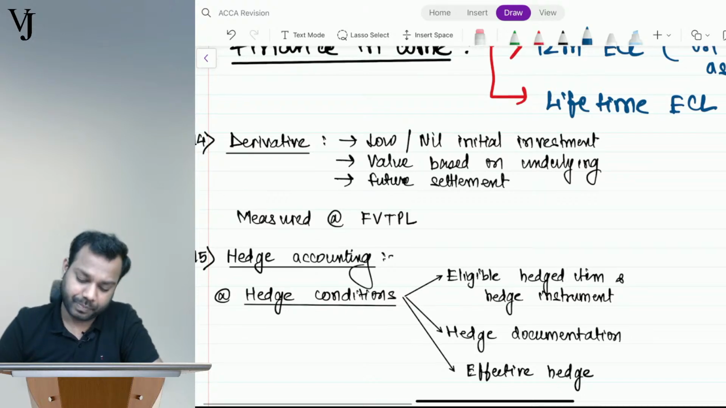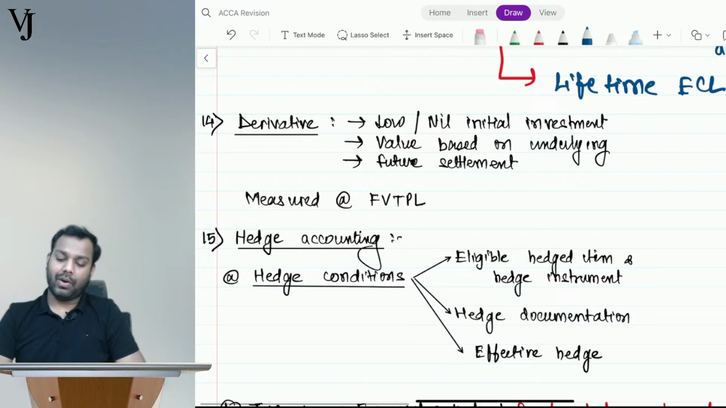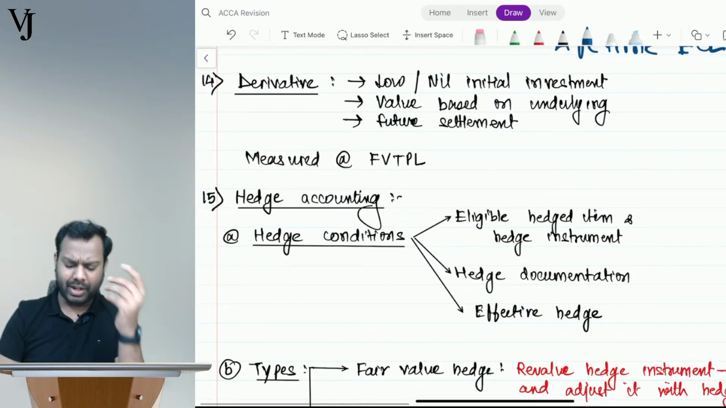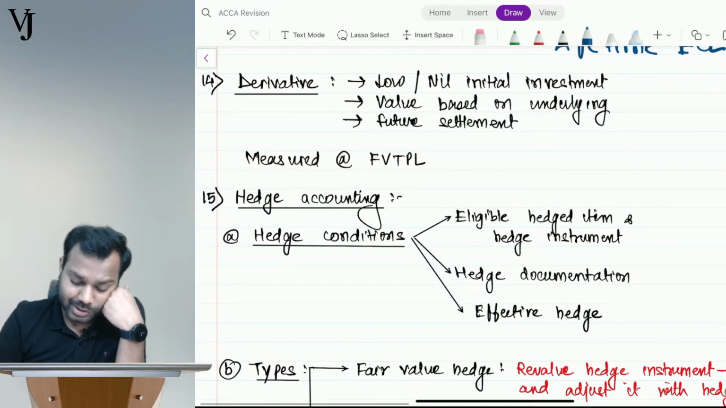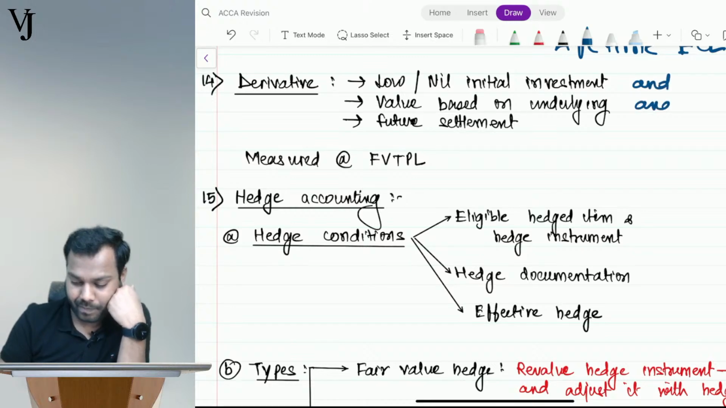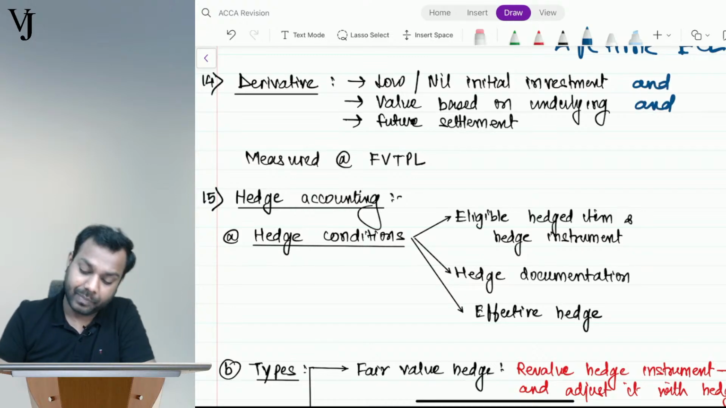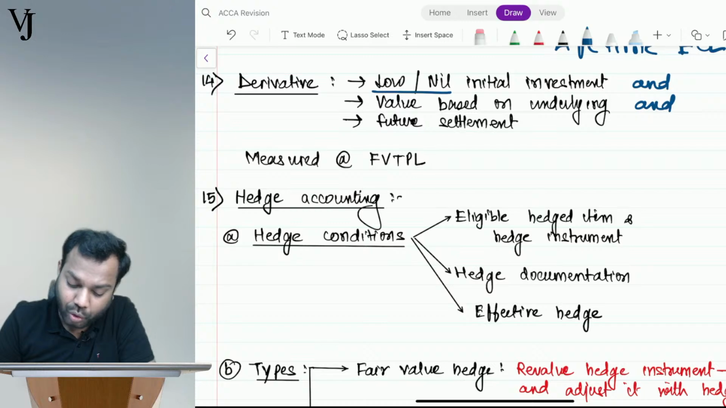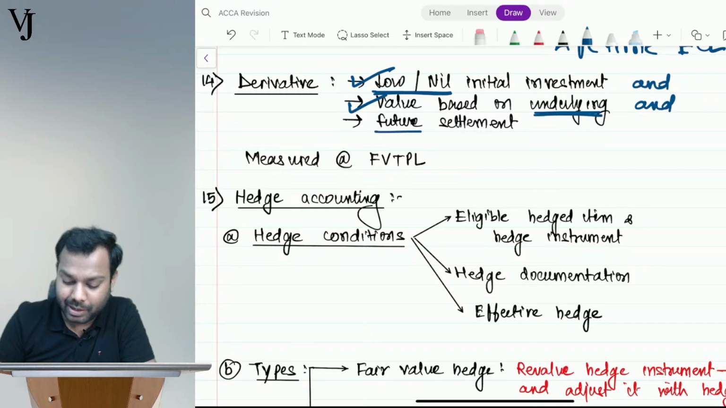Okay, Ayush. Now, our next point is derivative. What is the meaning of derivative? Three features, and here it is 'and'. Okay, understand? Three features. It requires low or nil initial investment. Value is based on the underlying, and it is settled at a future date.